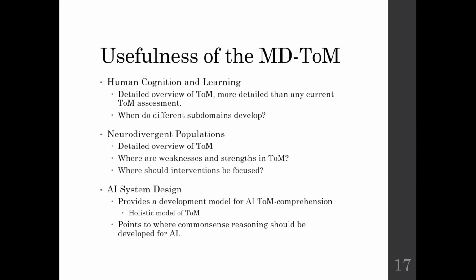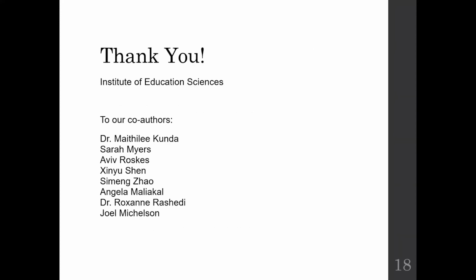So our framework provides a holistic overview of three subdomains to understand the theory of mind skill. This is all from our presentation, and we would like to thank all of our co-authors. We are happy to answer any questions.